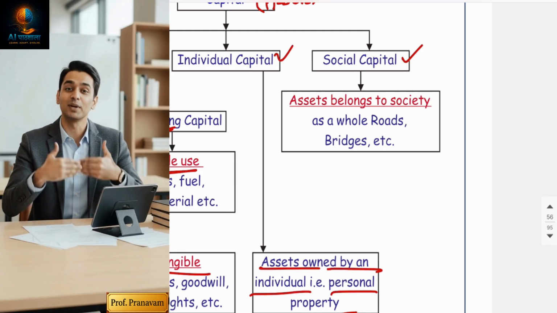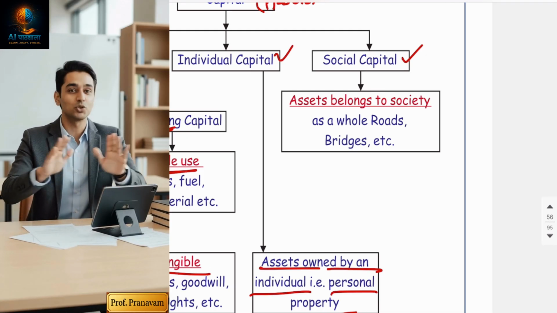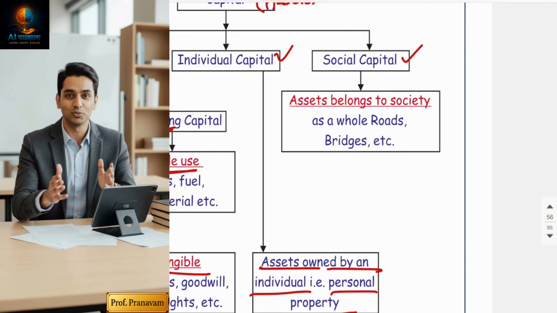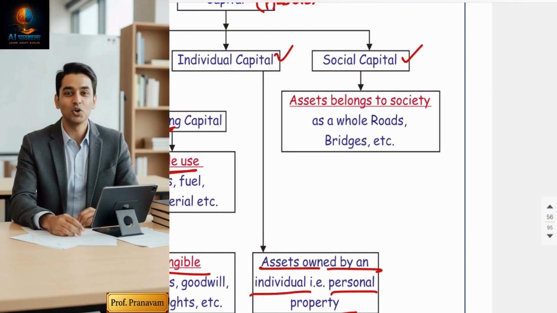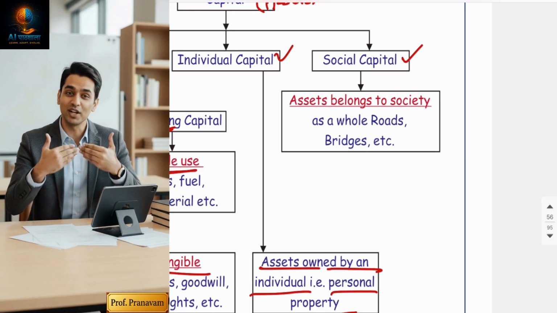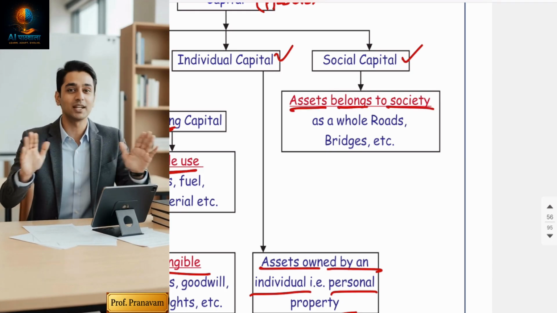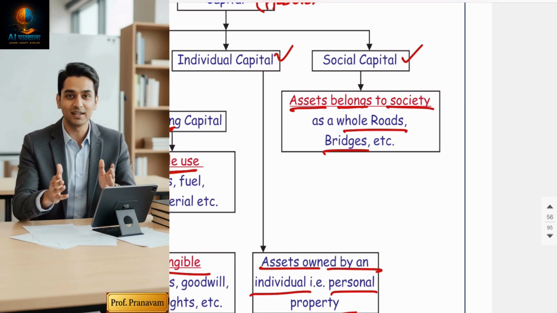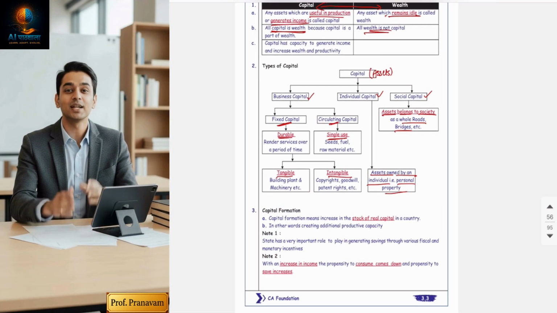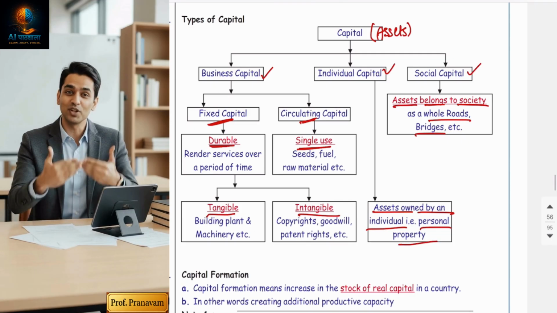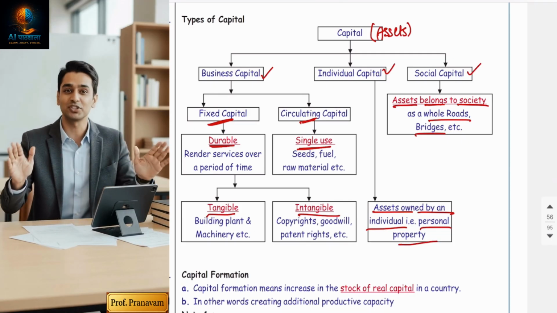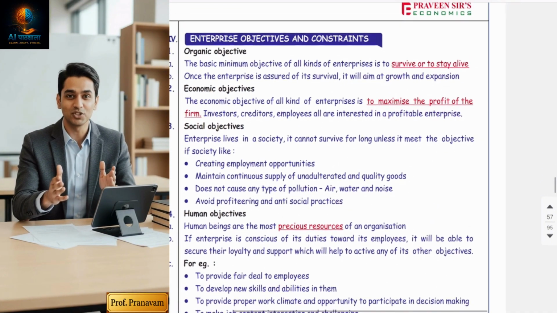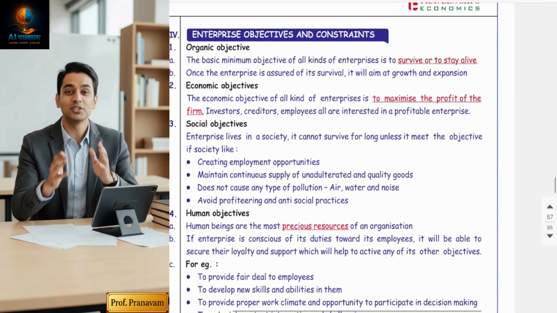Social capital. The government is managing bridges, dams, infrastructure. It's public property. Anyone can use it. Railway, right? Public parks. So assets belong to the society: roads, bridges, dams, etc. Managed by the government, but it's public property. It's called capital because it is owned by society. So these are called types of capital. Hope you understood.